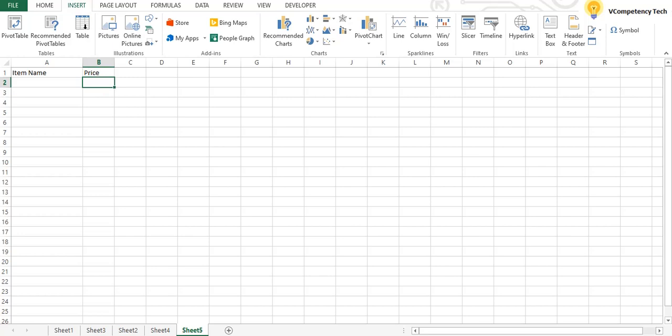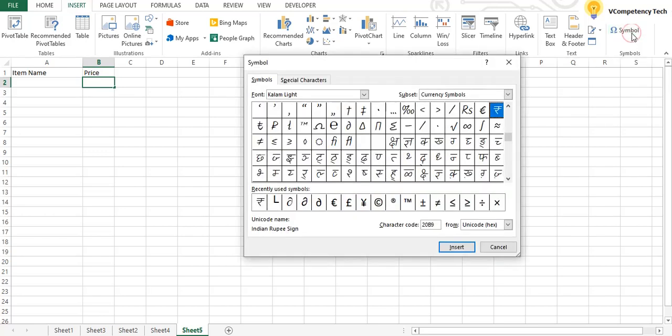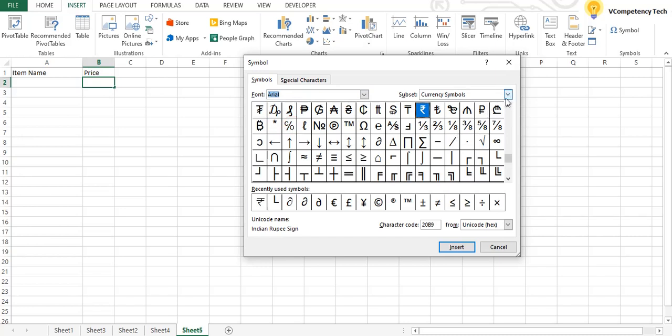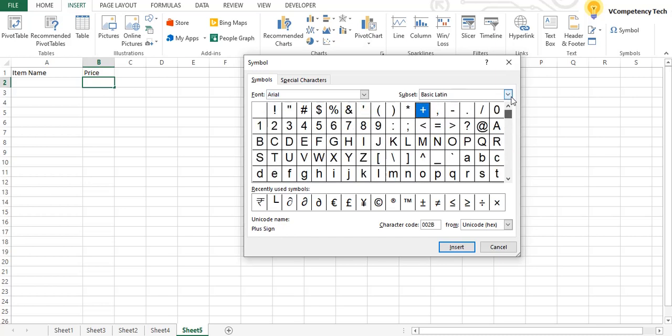So for that, the Insert menu has a symbol. Okay. So by default, some different font will be there, like Arial. Okay. Fine.